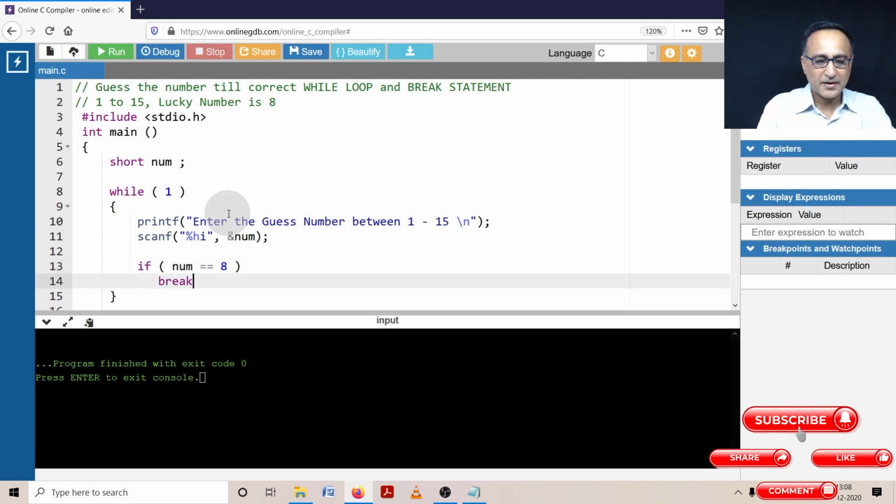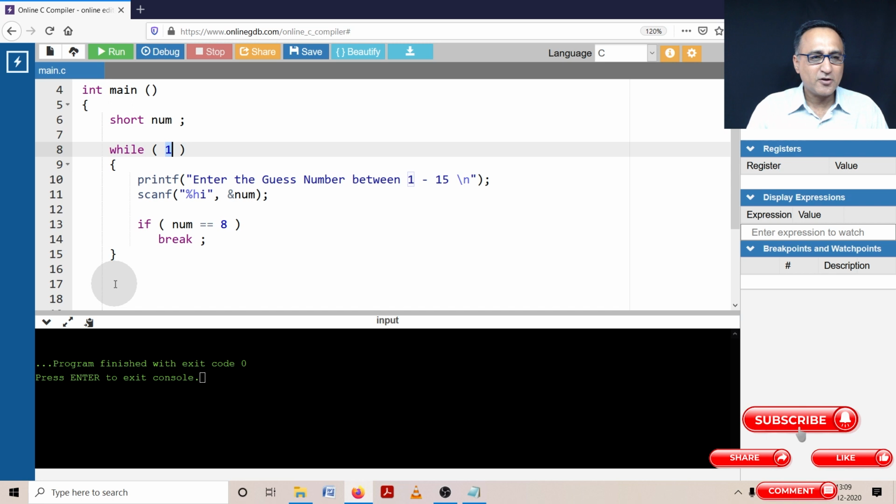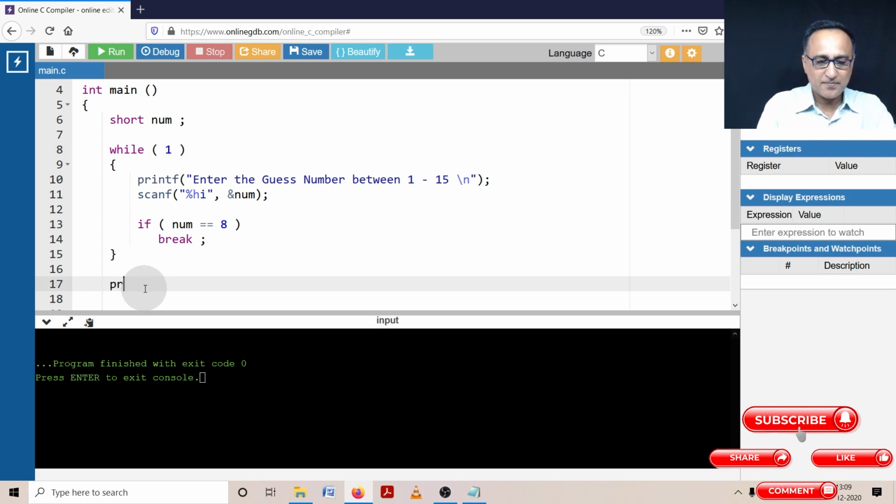simply do a break. Already in the previous discussion of break and continue, I have told you break will simply get you out of this particular loop. So as long as the user is entering the wrong number, it will keep going in this loop, because while 1 means always true. If it was while 0, it would not even run once. The minute the user enters 8, it will come out of the loop, and that's the end of it. Or you can even print another message here. You can say printf, thanks for playing the guessing game. Just for fun.